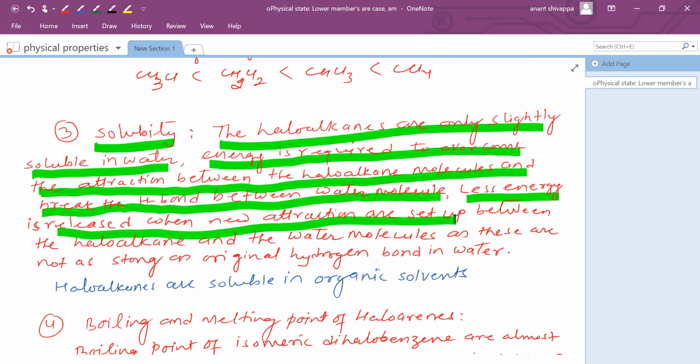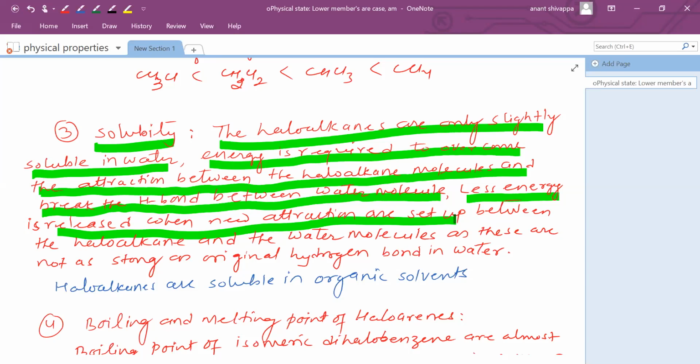Why? Because most of the alkyl halides are not able to form hydrogen bonding with water molecules. Although they are polar, they are not able to form hydrogen bonding. You know the criteria of hydrogen bonding. Except a few fluorides, which is not mentioned here, because we are discussing the general properties.